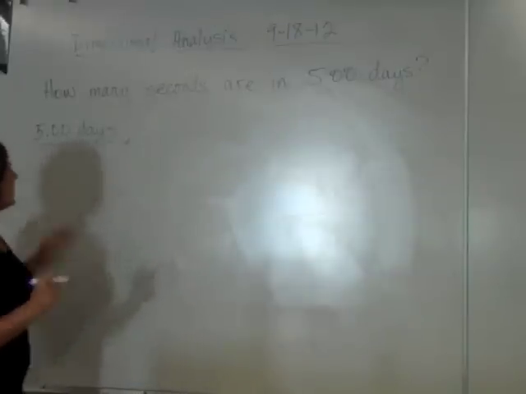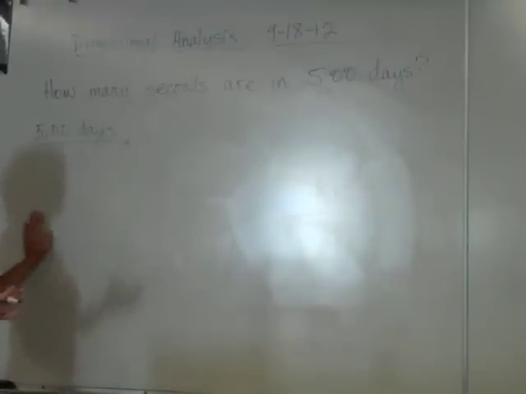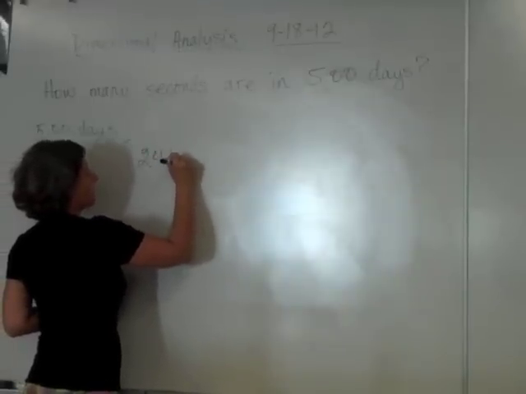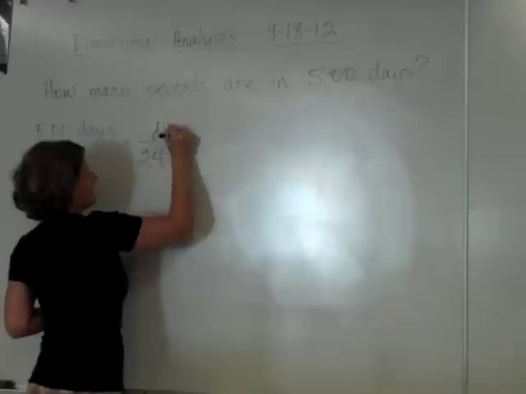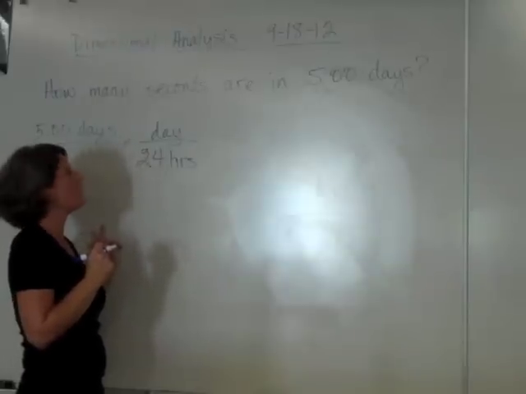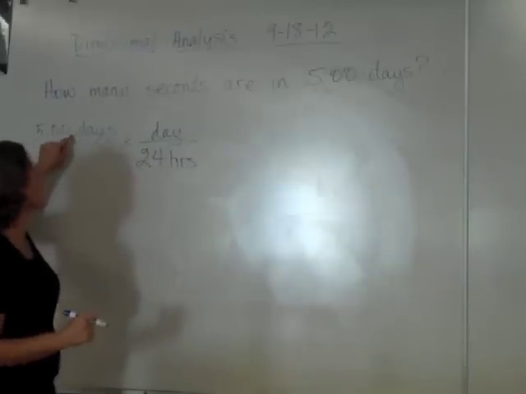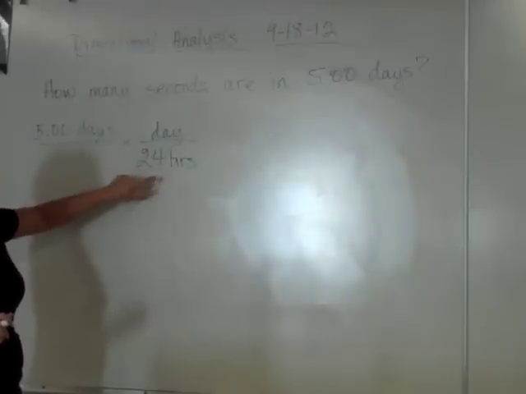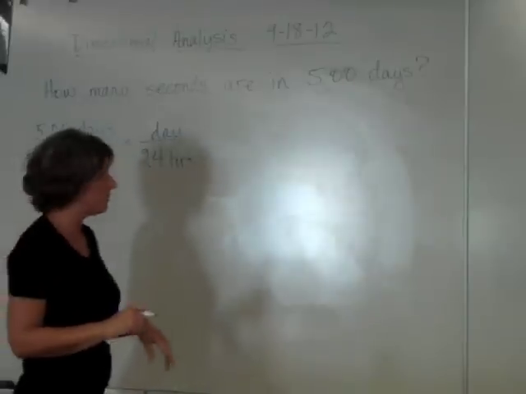The next thing I want to do is go from days to hours. How many hours are there in a day? There's 24 hours in a day. So would I set this up like this, 24 hours per day? No, I wouldn't. Why not? Because I want to get rid of this unit by cross-canceling it with days in the denominator here, and as it's written, I can't do that.